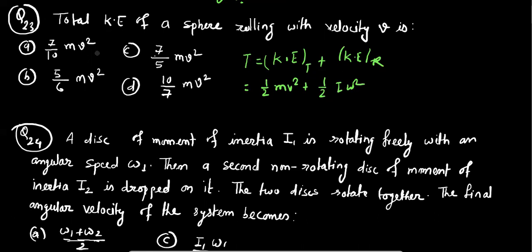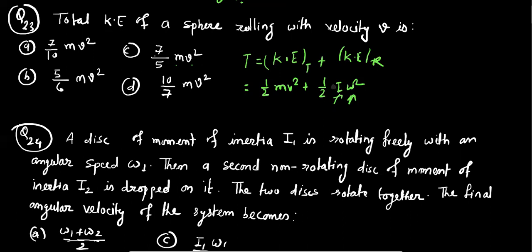Our options are provided in terms of mass and linear velocity. That's why we have to change angular velocity as well as moment of inertia in terms of mass and linear velocity.